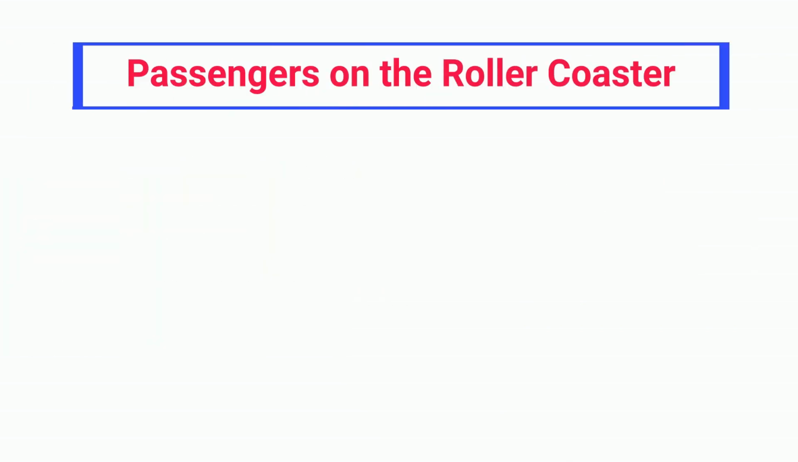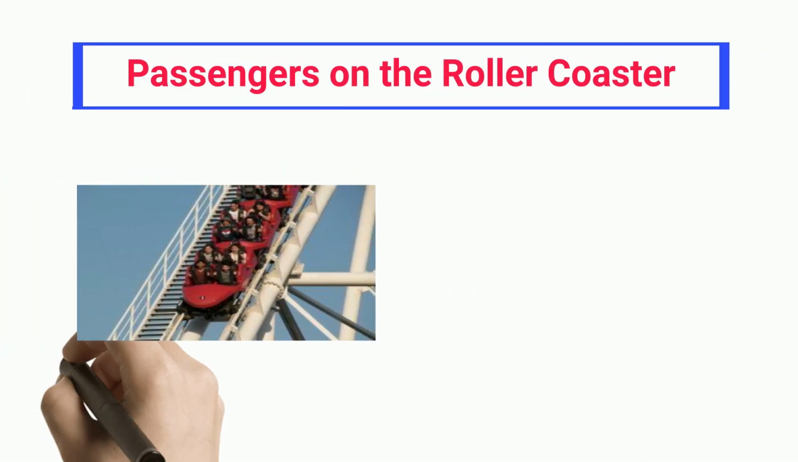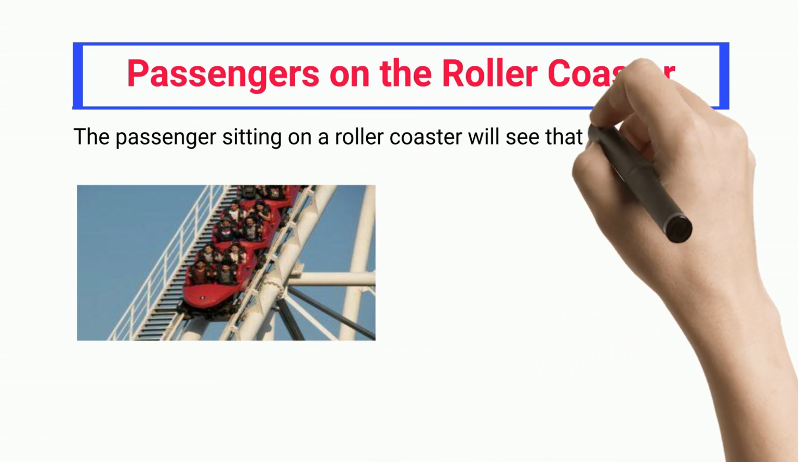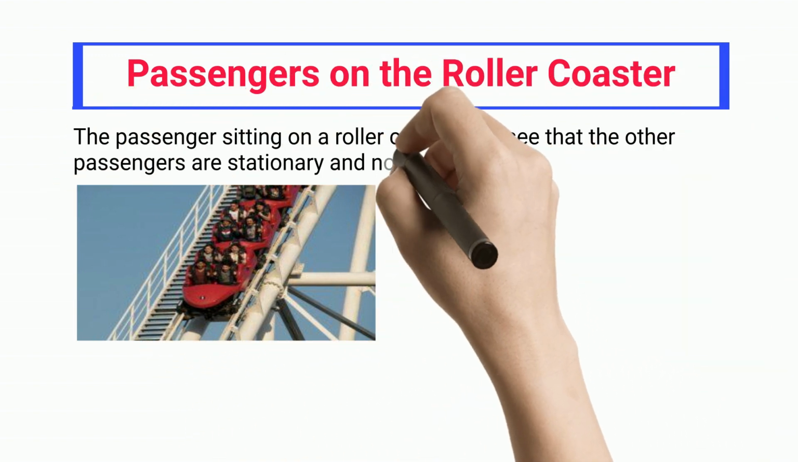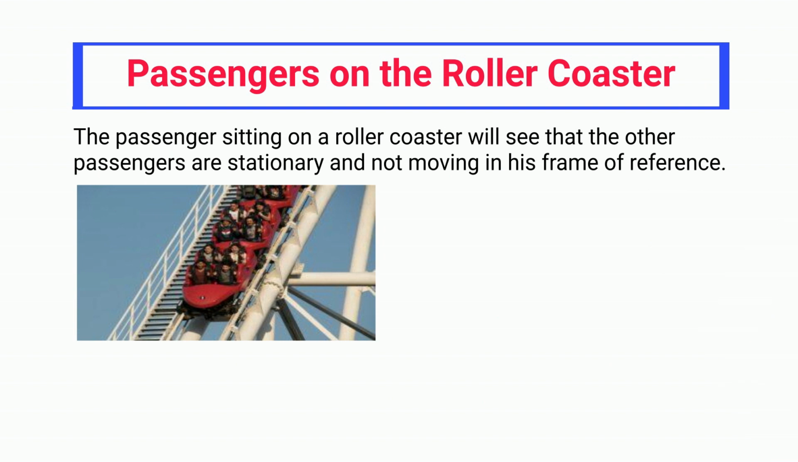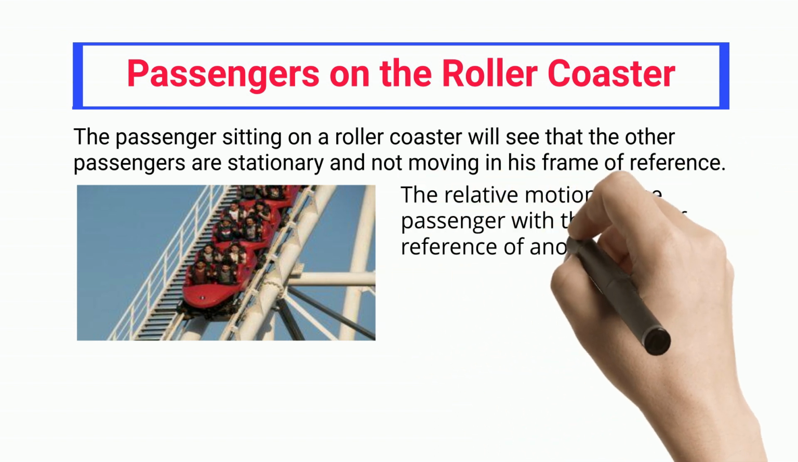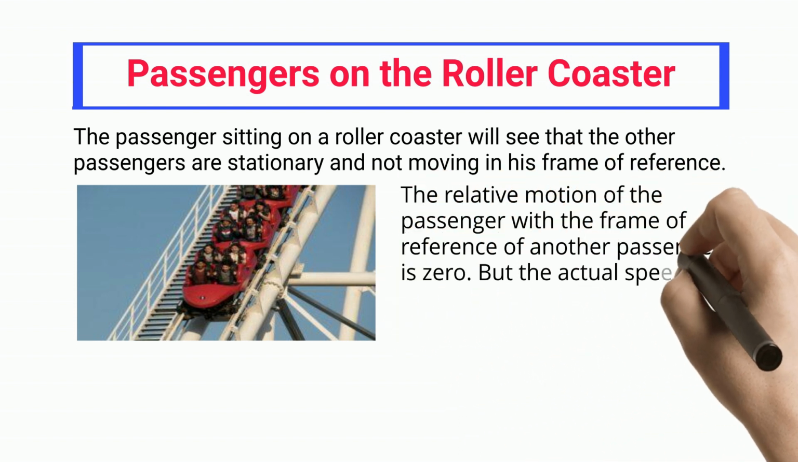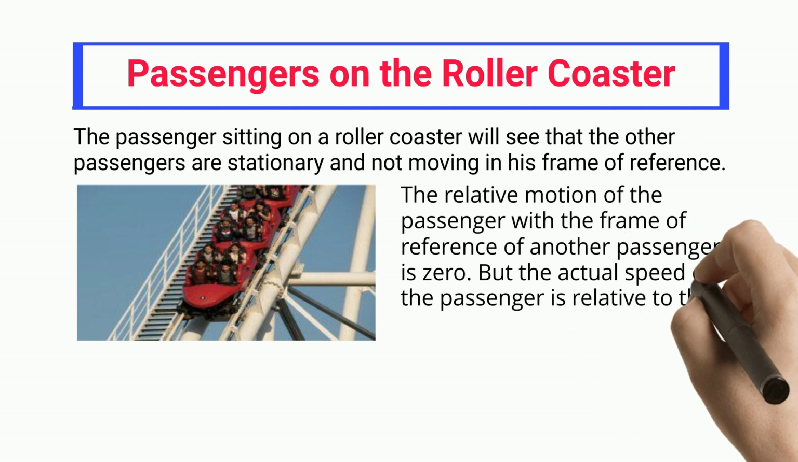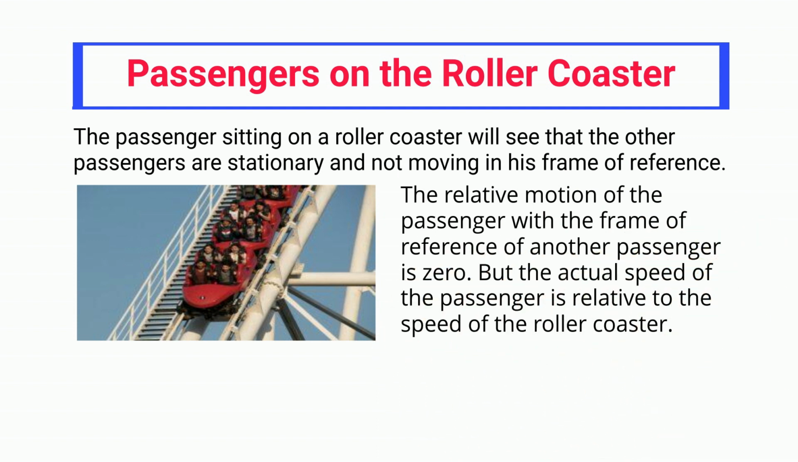Passengers on the roller coaster. The passengers sitting on a roller coaster will see that the other passengers are stationary and not moving in his frame of reference. The relative motion of the passenger with the frame of reference of another passenger is 0. But the actual speed of the passenger is relative to the speed of the roller coaster.